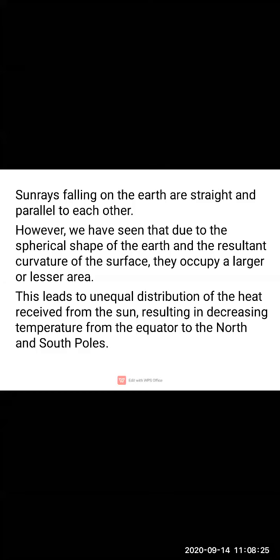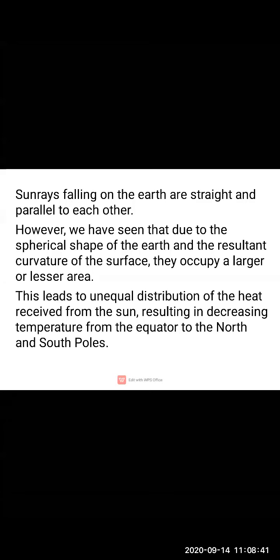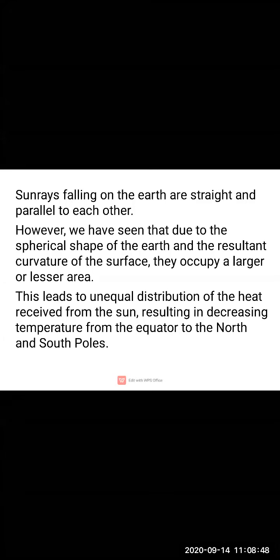All the regions on the earth's surface do not receive an equal amount of heat, resulting in decreasing temperature from the equator towards the poles. As we move from the equator towards the poles, we experience decreasing temperature.